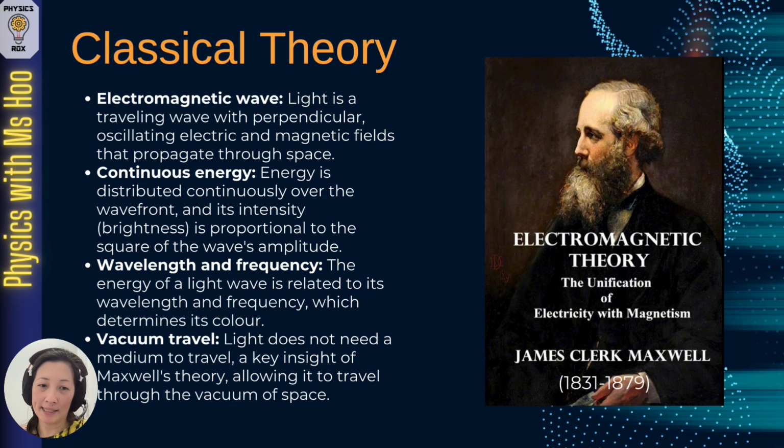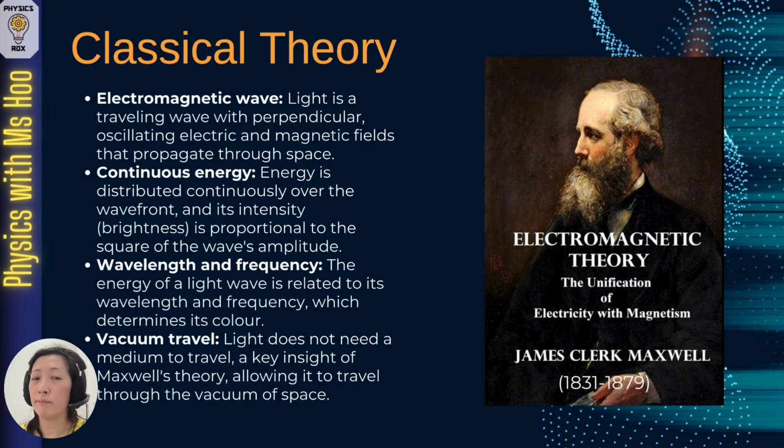For wavelength and frequency, the energy of a light wave is related to its wavelength and frequency, which determines its color. In terms of how it travels, light does not need a medium to travel, allowing it to travel through the vacuum of space, and this is a key insight of Maxwell's theory. James Clerk Maxwell is considered to be the person who came up with the classical theory,